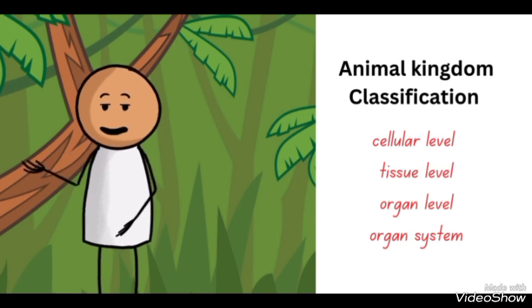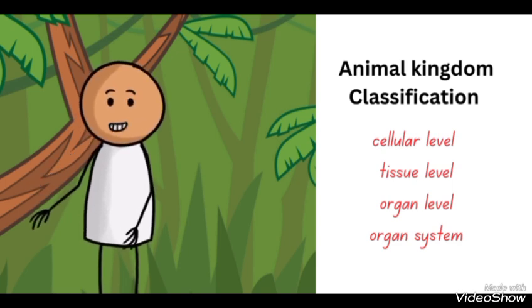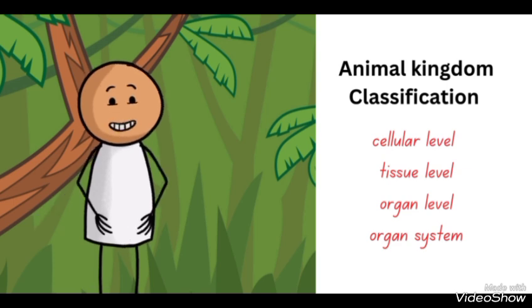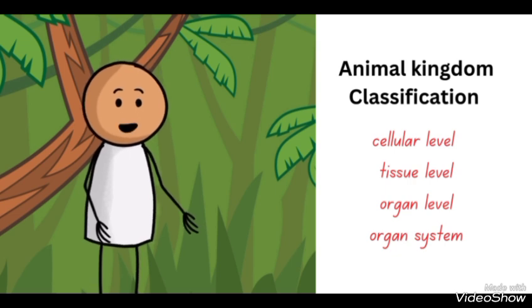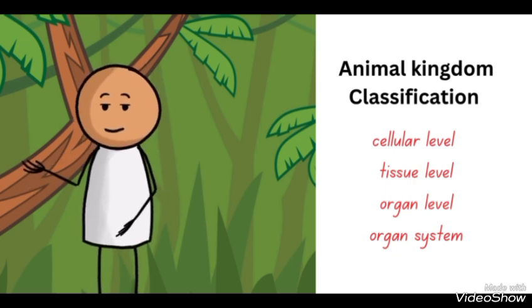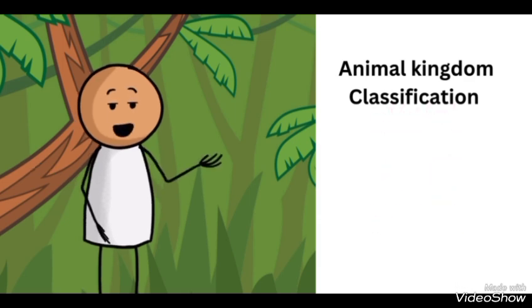The phyla starting from Aschelminthes till the Chordates come under the organ system level of organization, where they have groups of organs together performing the different vital functions of their body activity. So that's it, the simple level of classification.